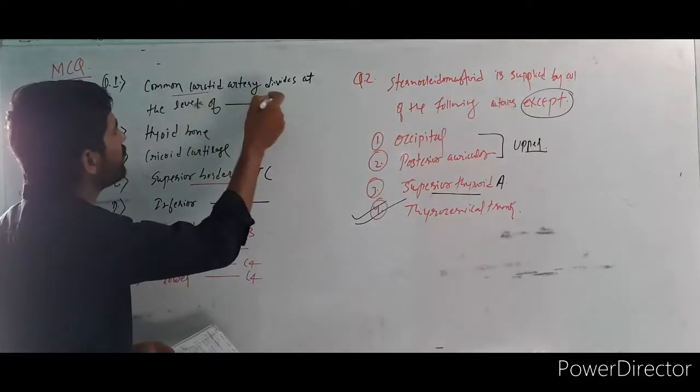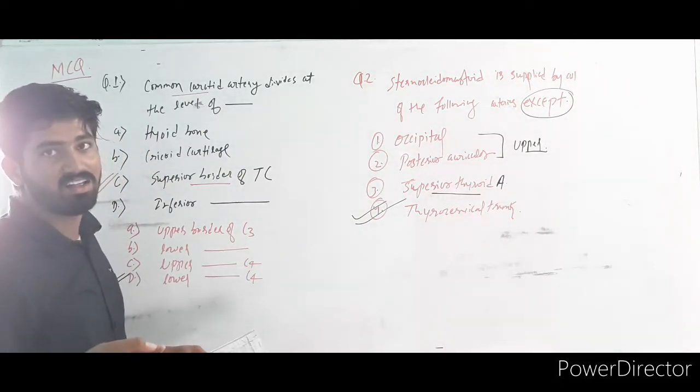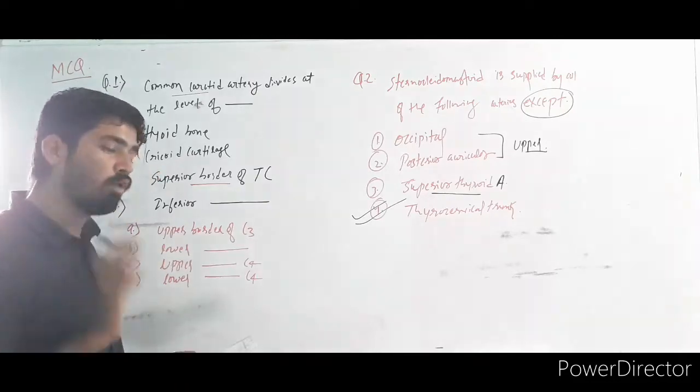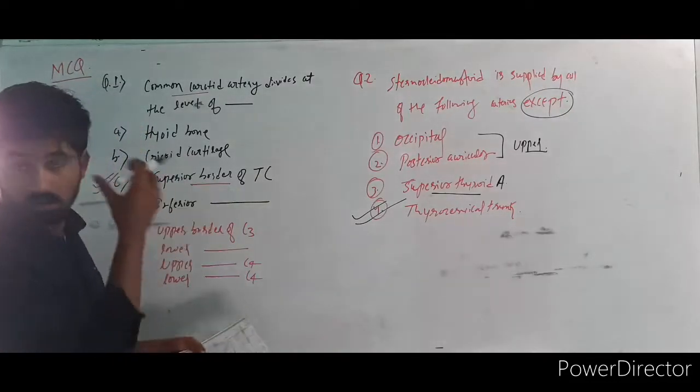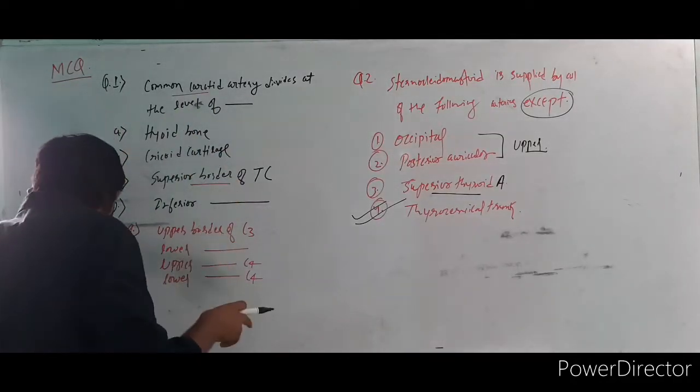Same question: the common carotid artery divides at the level of what? The options are the digastric triangle, or the carotid triangle, only two options, or third, both. The correct answer is the carotid triangle, the upper part of the carotid triangle. Okay, so for the common carotid artery, these things you have to remember.